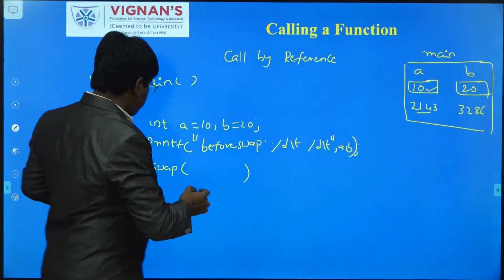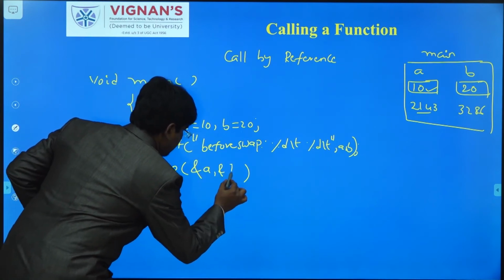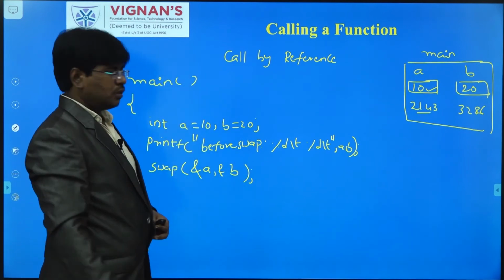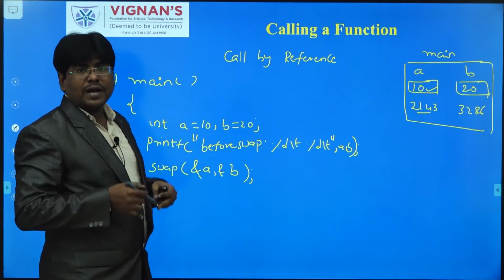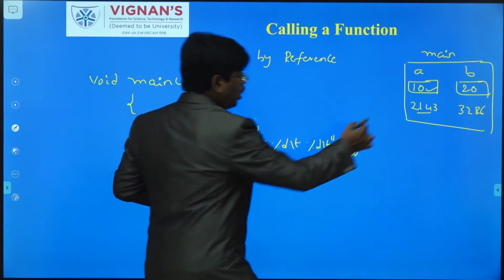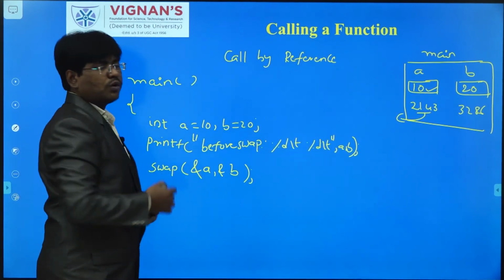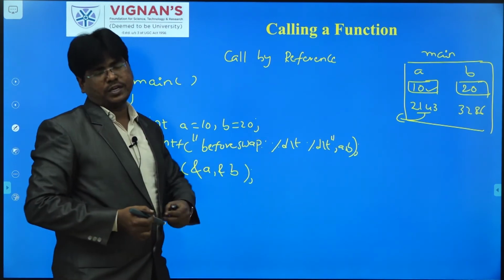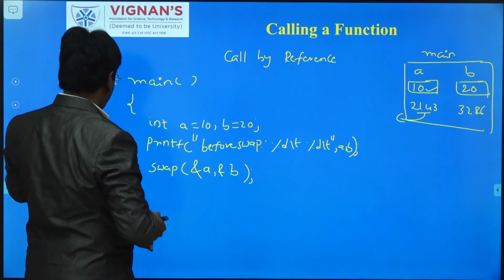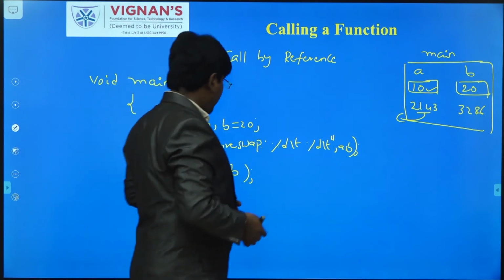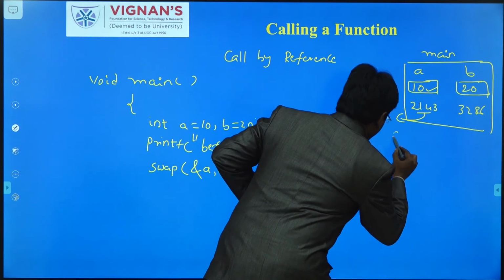So instead of passing the values, here I am passing the addresses. In the previous example I passed the values. Now, instead of values, we are passing the addresses: the address of a, consider 2143, and the address of b, consider 3286. Whenever you pass these addresses, you have to write a swap function. So here I am writing the swap function.